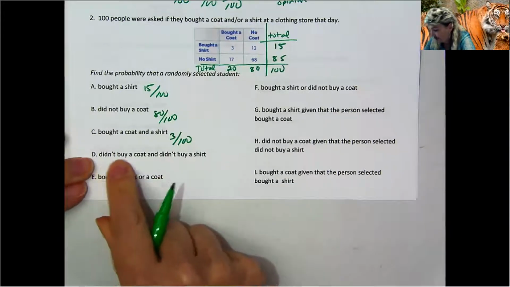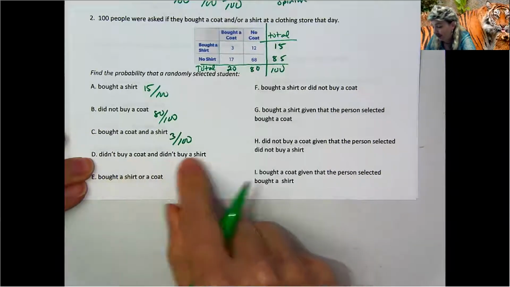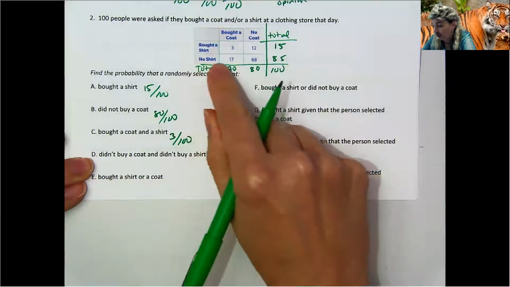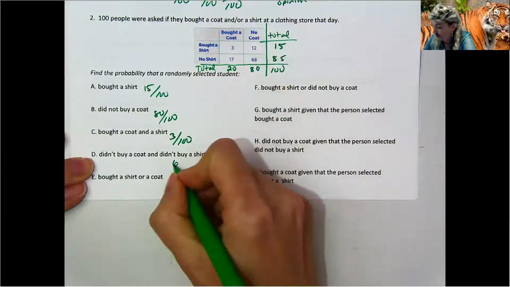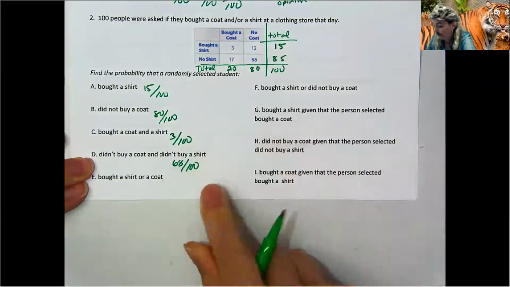D, did not buy a coat and did not buy a shirt. So no shirt, no coat, that's 68 people. So 68 people out of 100.